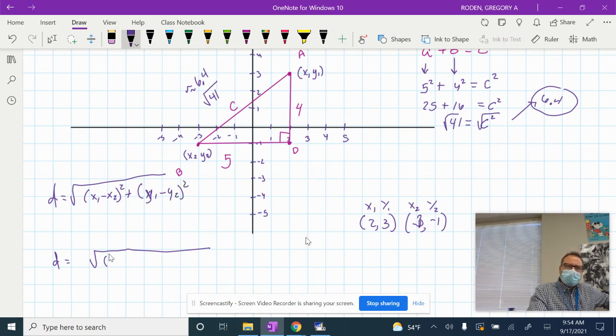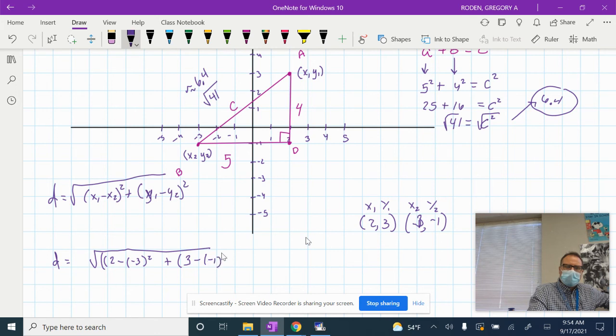All right, so in this case, what is our x1? 2 minus, what's our x2? Negative 3, right? Yep, got it. And then we're going to square that, right? Plus, what is our y1? 3 minus what's our y2?